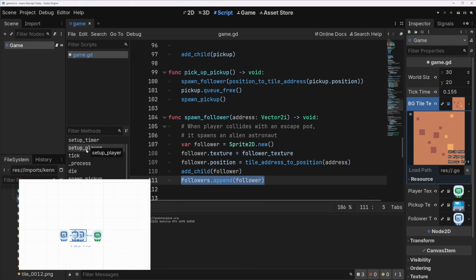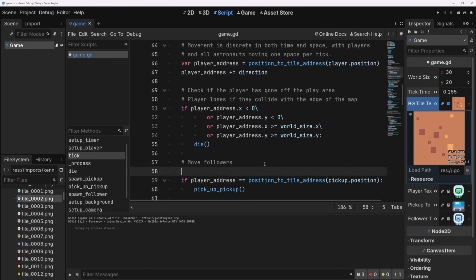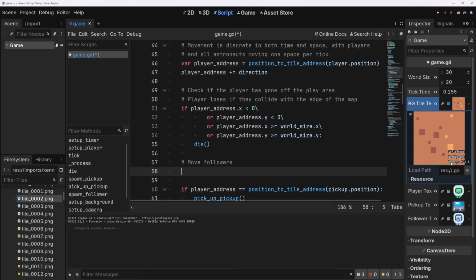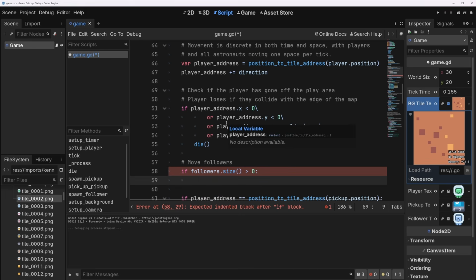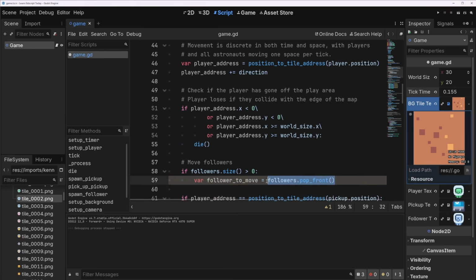Well, in tick, what do we do? Well, let's check if we have followers first. If we don't have any followers, there's no point in running this and it might cause problems. But if we do have followers, we will do this. Followers dot pop front. This takes the first element of followers off and puts it into this variable.